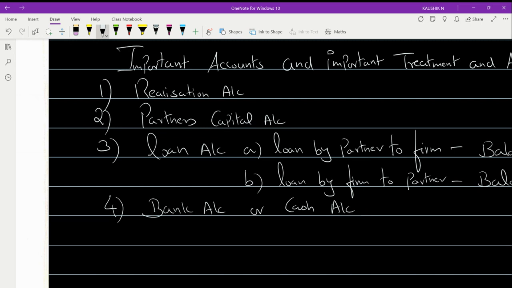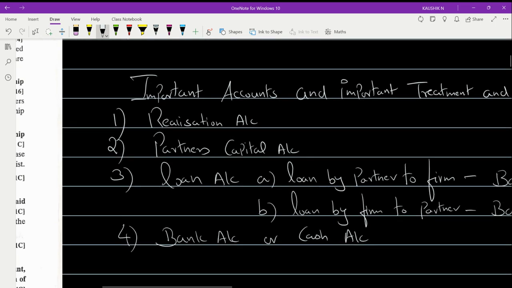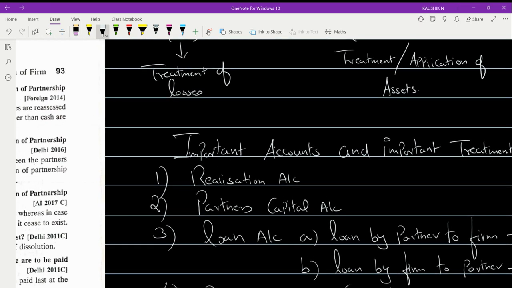In your textbook, if you see, they have given five, but here I made it four because loan is taken as a common one. But in our textbook, they have made this as two different ones, one account and another account. So as a result, they'll be showing five accounts. No problem. Okay, important accounts, here also you have got five accounts to be prepared.